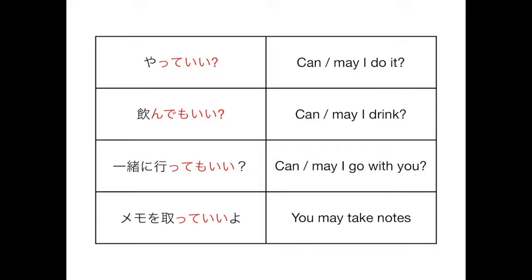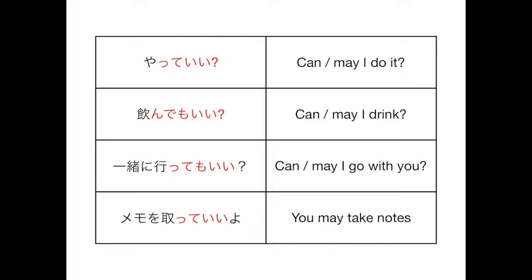The next one is nomimasu, and then we're just going to drop the des again, and we're going to say 飲んでもいい? That's can I drink it? You can even drop the mo if you want. So 飲んでいい? That's can I drink it? Okay. Moving on to the next one is can I go with you? And that's 一緒に行ってもいい? Can I go? But if you want to drop the mo, you can drop the mo as well, and you can just say 一緒に行っていい? Like, can I go?